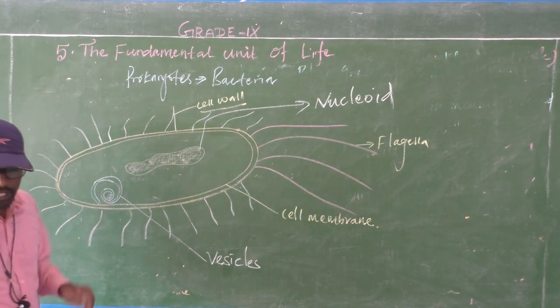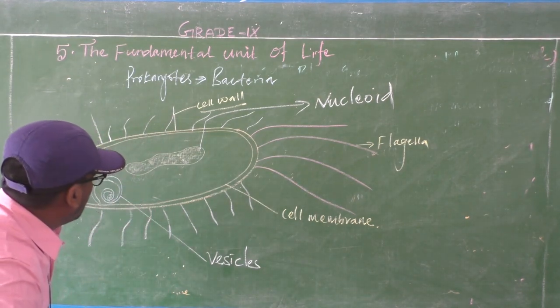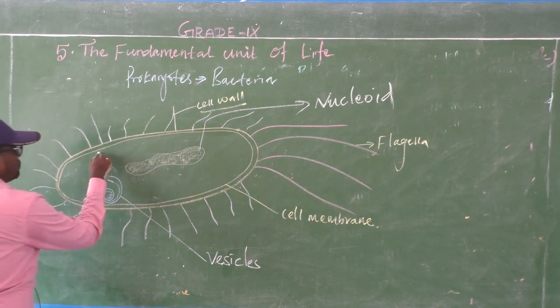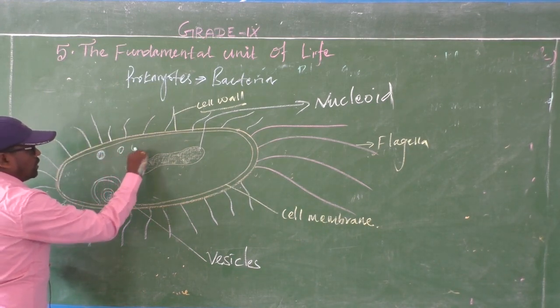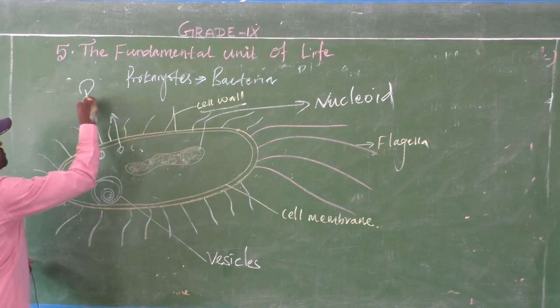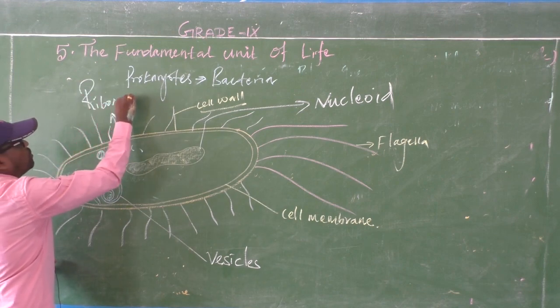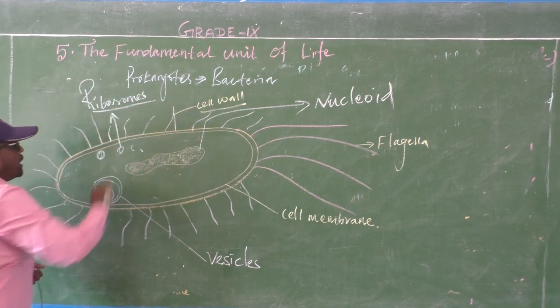Okay, and another structure, ribosomes. What is the ribosome?